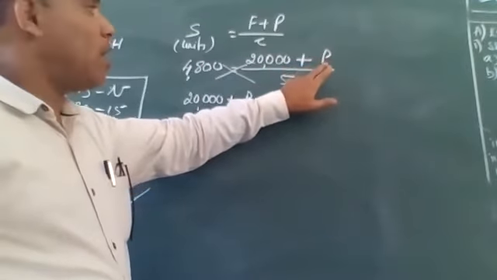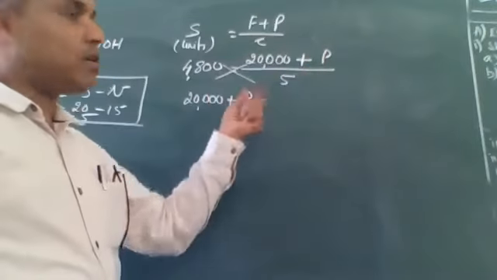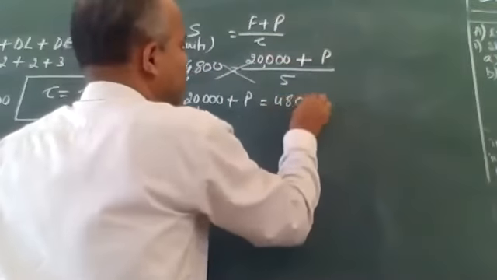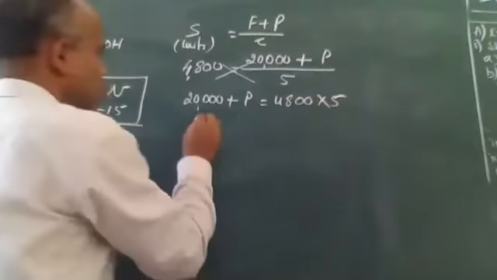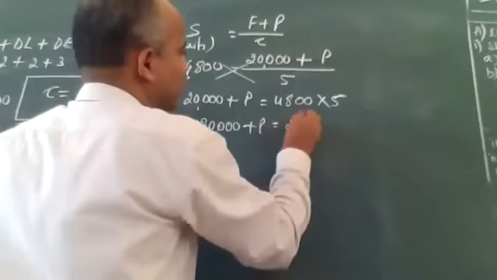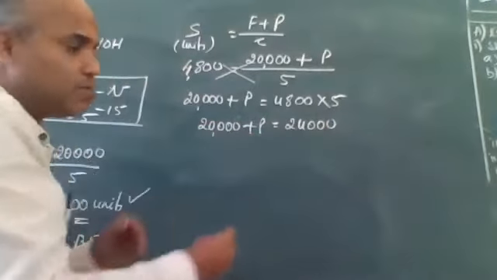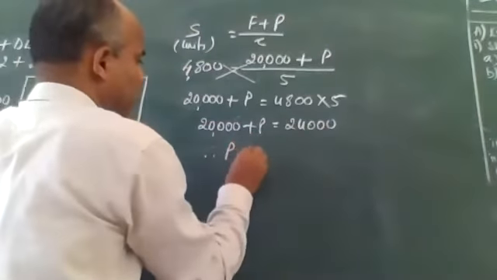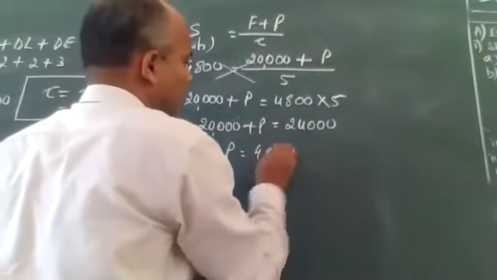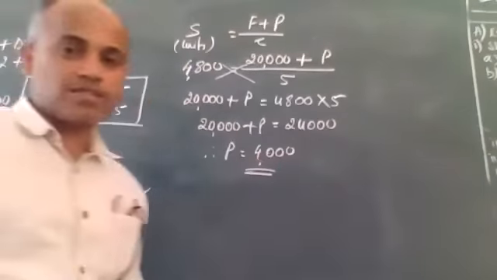I know I have to find out profit here, so the profit should come to the left hand side. 20,000 plus profit is equal to 4,800 into 5, which is 24,000. 20,000 plus profit equals 24,000, right? So this plus 20,000 going to the other side becomes minus. 24,000 minus 20,000 gives you 4,000. This is your profit.